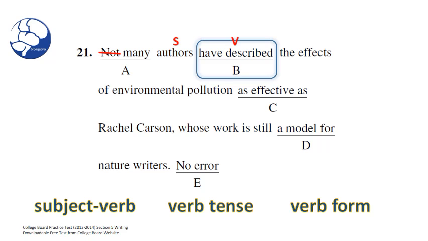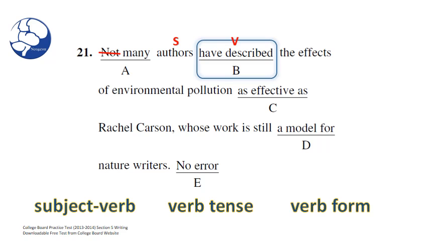Is there anything that you can teach us about verb forms here, Bryson? Well, we've already established that have described is written in the present perfect tense. And we know that we can construct the present perfect tense with have or has plus past participle. But if we were to change have to the present participle form, having, we would have having described, and that wouldn't work because we would now have no main verb and we'd have a fragment.